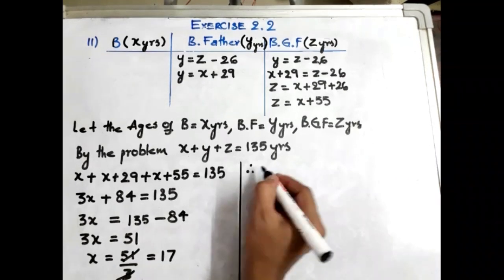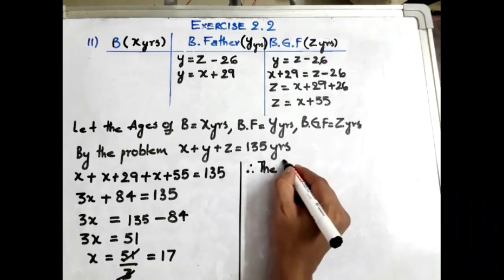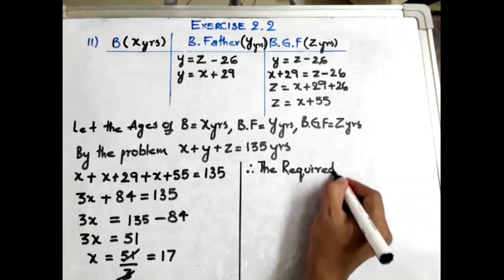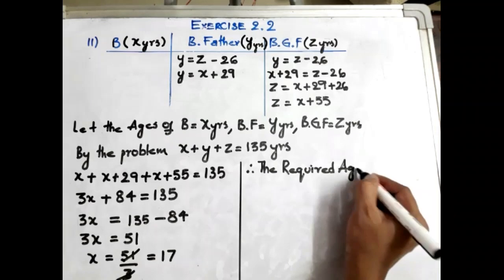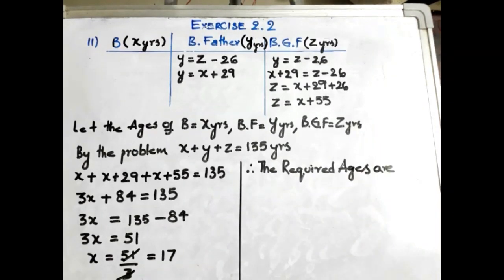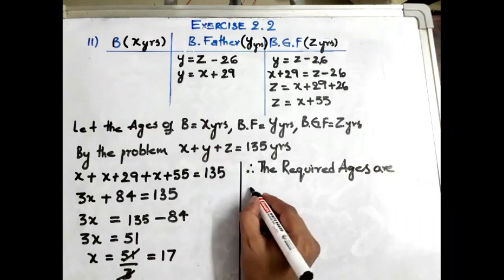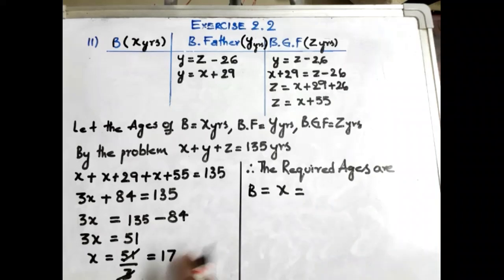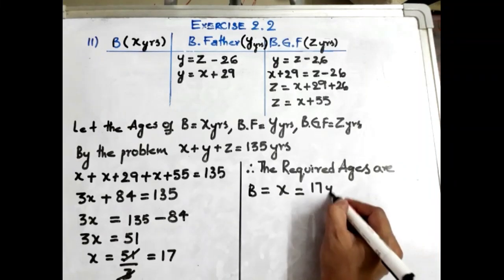Therefore, the required ages are, look, first Baicheng. Baicheng is equal to X, that is 17 years.